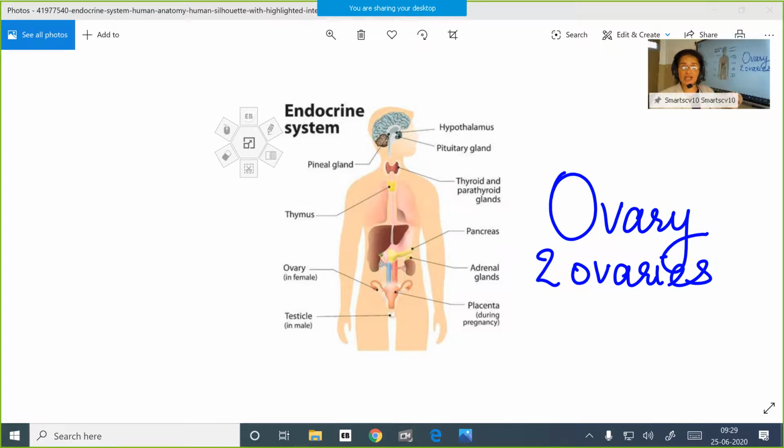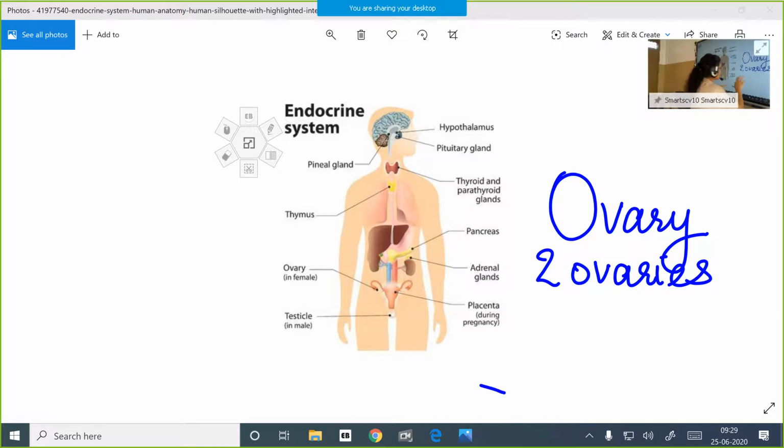The ovaries also produce 2 hormones. We will see these ovaries are associated with the fallopian tubes and also the uterus. You will be studying in the next lesson in detail about the female reproductive system, a very complicated structure.